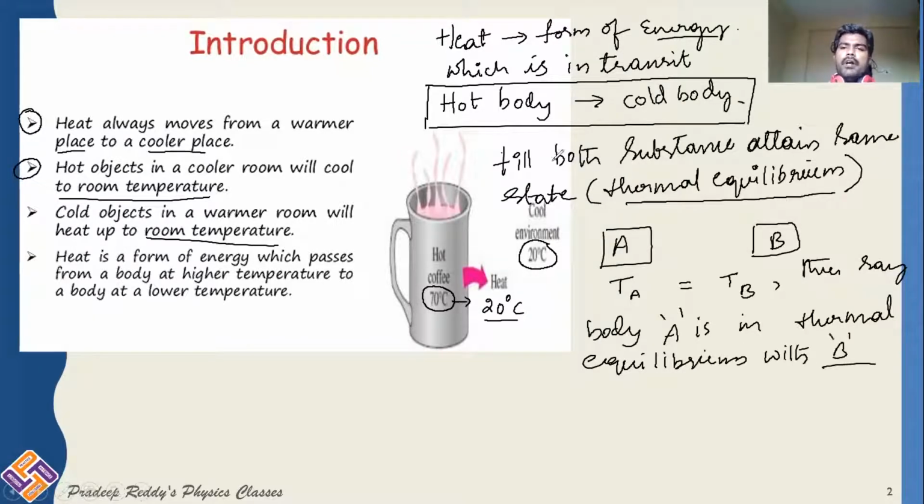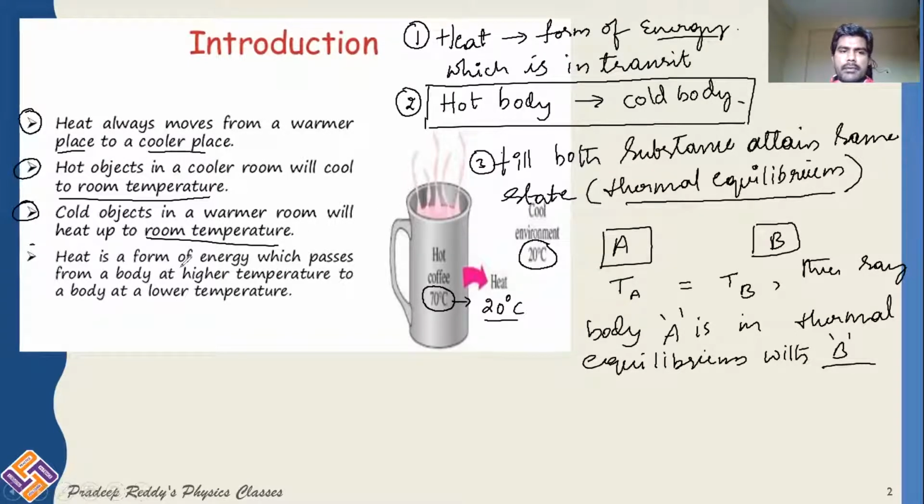Therefore, the consequence of heat transfer is thermal equilibrium. So whenever there is heat transfer, the substance will definitely attain thermal equilibrium. That is the point. This is the first point which we have discussed, this is the second one, and this is the third one. And next, as we know, cold objects in a warmer room will heat up to room temperature. So cold bodies gain heat energy, whereas hot bodies lose heat energy.